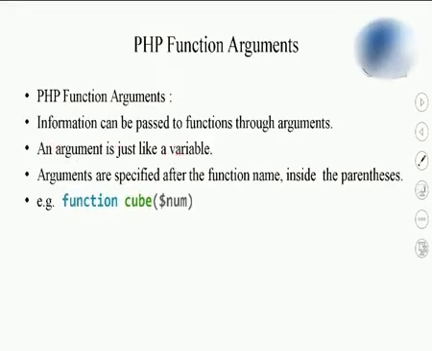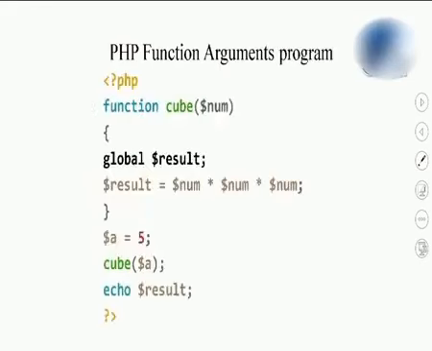An argument is just like a variable. Arguments are specified after the function name inside the parentheses like this. Here $number is one of the variables which I have passed to the cube function. Students, this cube function is a user-defined function which I have written. For a user-defined function, we write the keyword function.